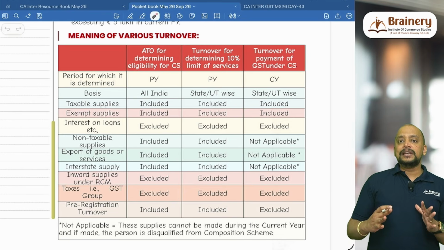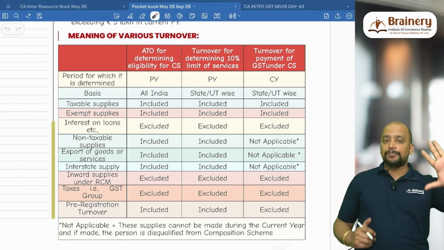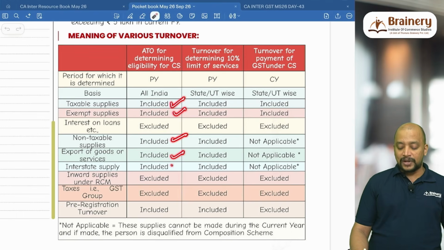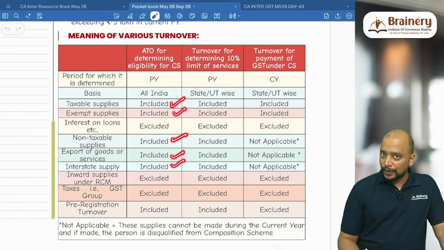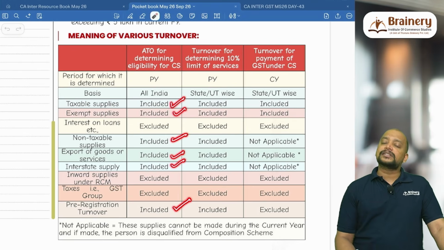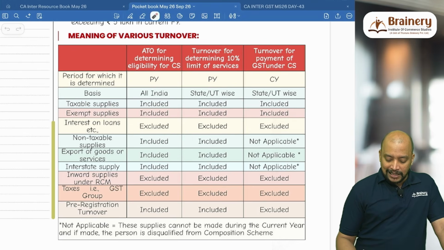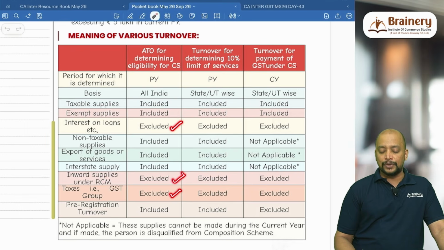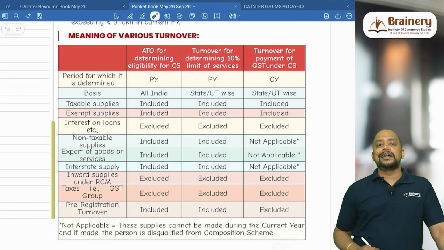And what is the meaning of aggregate turnover? We know that 5 plus. So taxable supplies will be included, exempted will be included, non-taxable will be included, zero rated as well as interstate supplies, everything will be included. Even pre-registration turnover is also included. What is excluded? Inward supplies covered under RCM, and interest on loans, advances, deposits and taxes will be excluded. So this is how we determine the aggregate turnover.